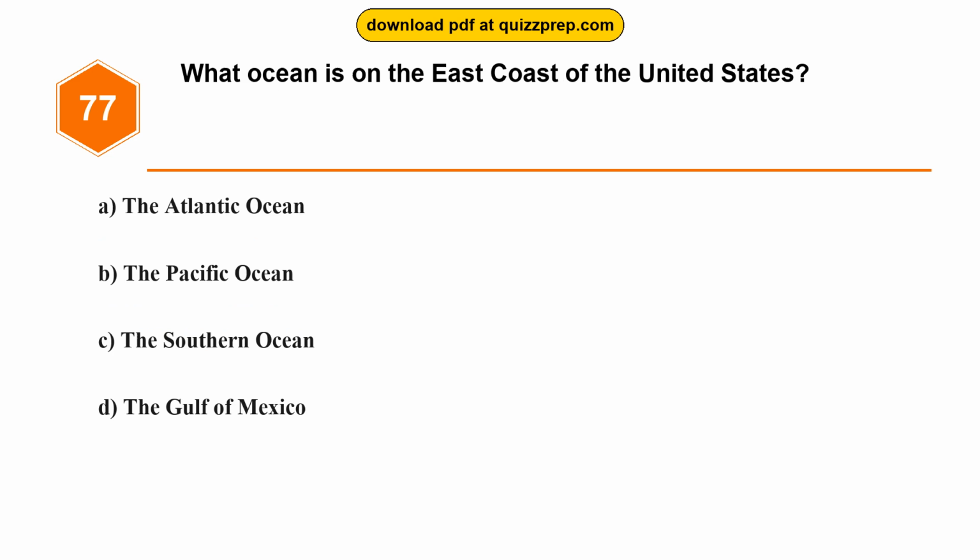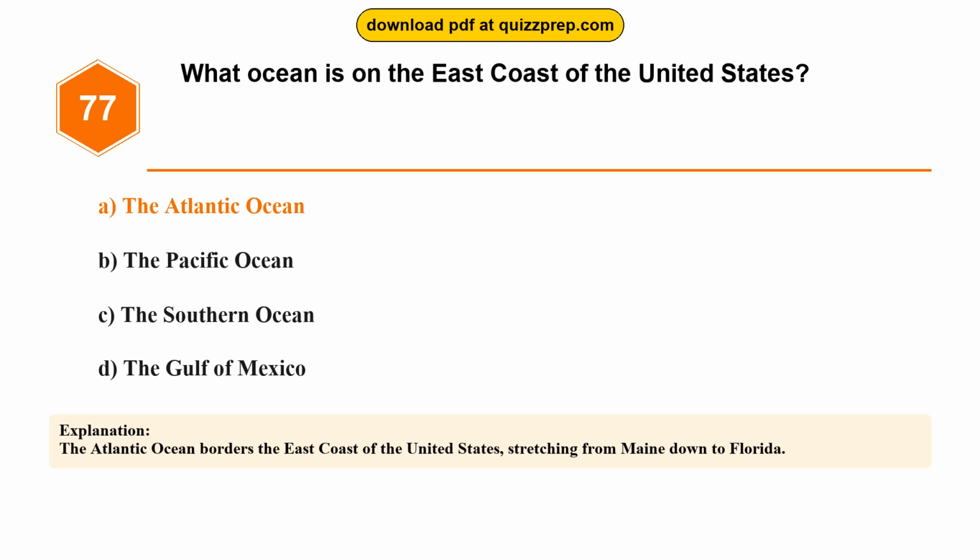Question 77. What ocean is on the east coast of the United States? Option A, the Atlantic Ocean. Option B, the Pacific Ocean. Option C, the Southern Ocean. Option D, the Gulf of Mexico. The correct answer is option A, the Atlantic Ocean. The Atlantic Ocean borders the east coast of the United States, stretching from Maine down to Florida.